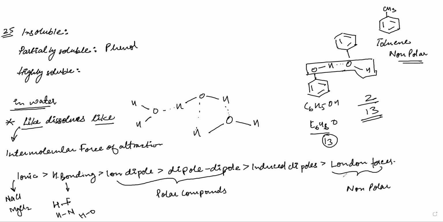So see, it is here in the series of intermolecular force of attraction, and hydrogen bonding is here, okay? So we can say that toluene is insoluble because it is non-polar and water is highly polar. It is highly polar and this is non-polar. So they are unlike each other, so it will be insoluble. Toluene. The next one is formic acid.